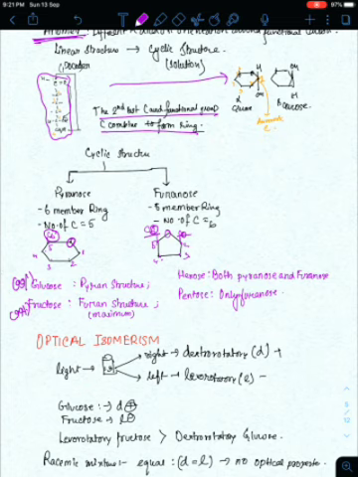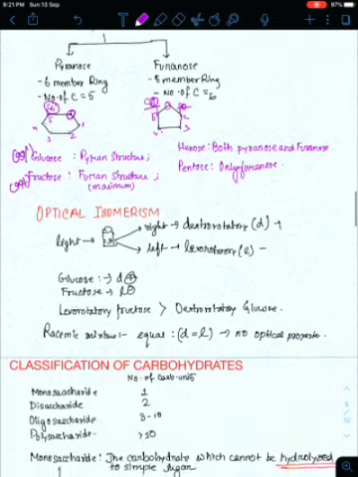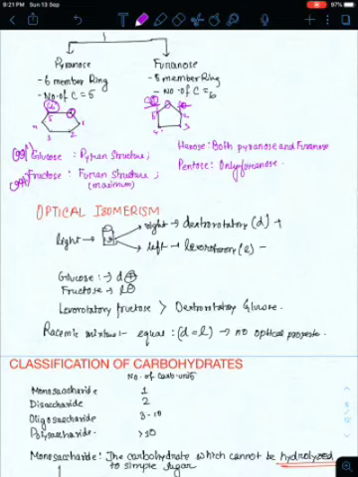Hexose generally exists in both pyranose and furanose forms, but pentose can only exist in furanose structure because it has 1 carbon less. Glucose and fructose are all hexose. Pentose is 1 carbon less. So how can they be in a 6-member ring? So they are always in a 5-member ring.